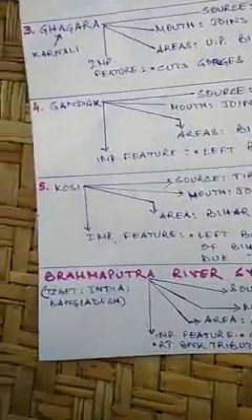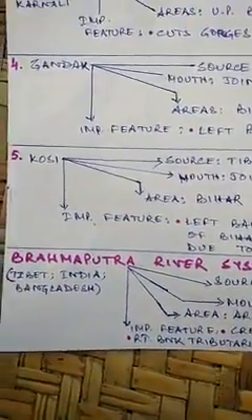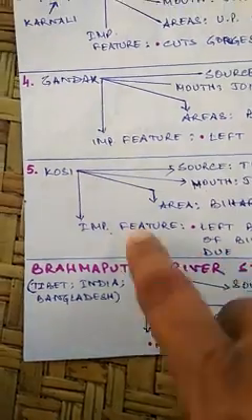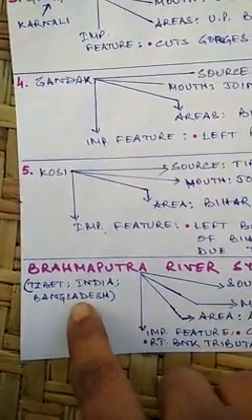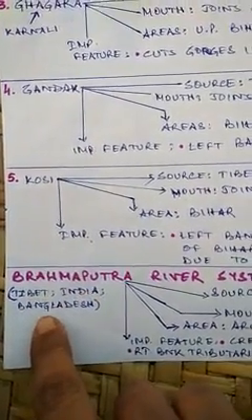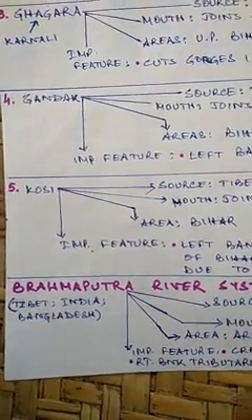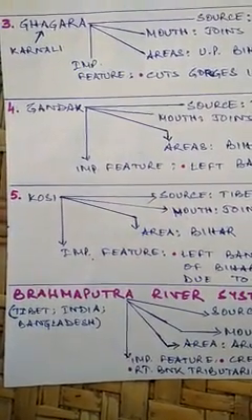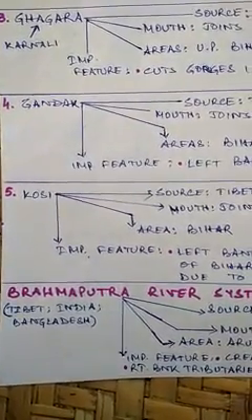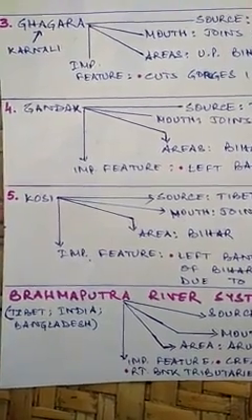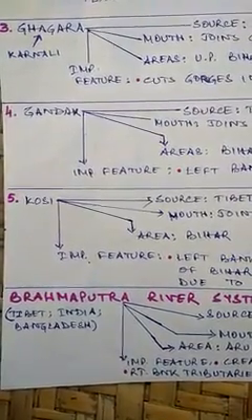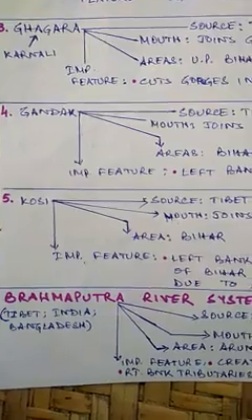Now we come to a single river, which is a very important one, the Brahmaputra river system. Below Brahmaputra, you can see that there are three names given because this river flows through three places: Tibet, India, Bangladesh. And in all these three places, it gets a different name. In Tibet, it's called Tsangpo. In India, as the name says, Brahmaputra. And in Bangladesh, the same river is called Jamuna, not the Yamuna of India, but the Jamuna of Bangladesh.